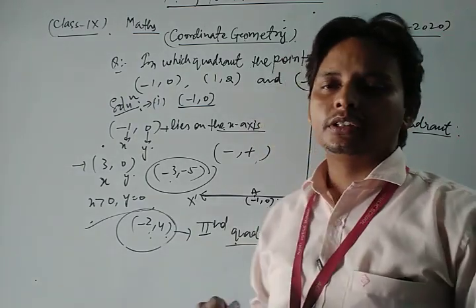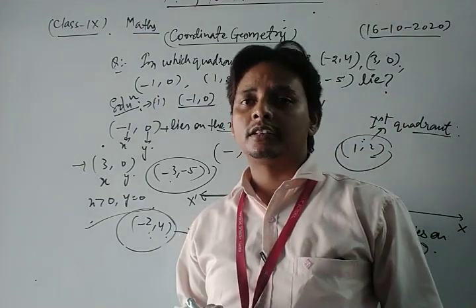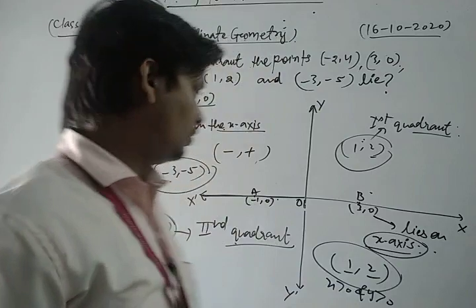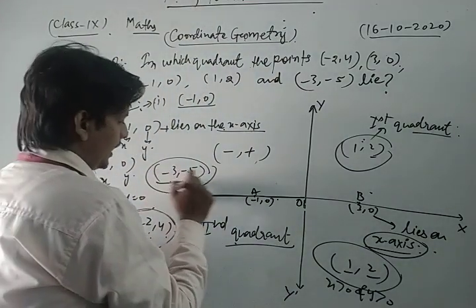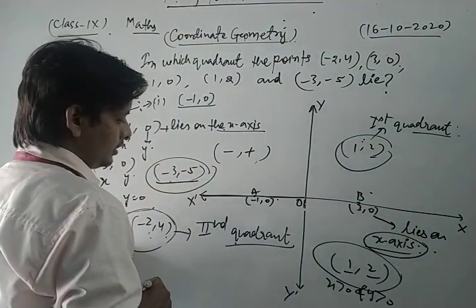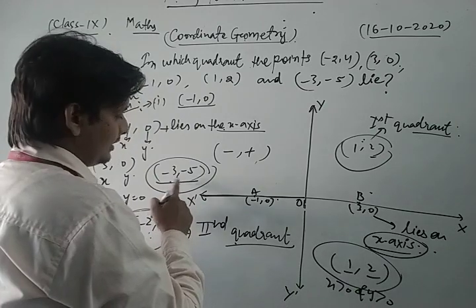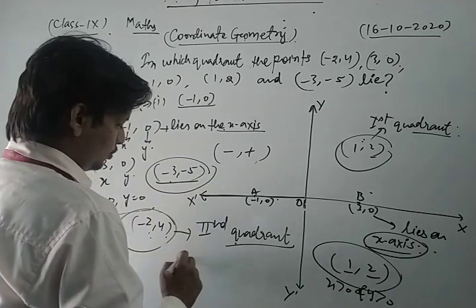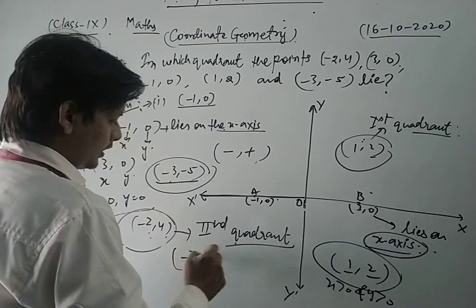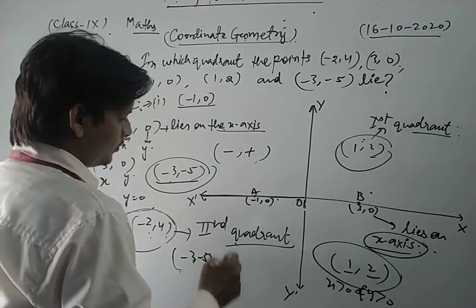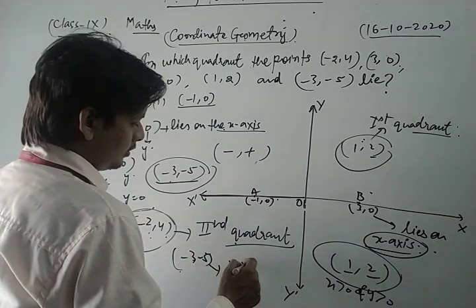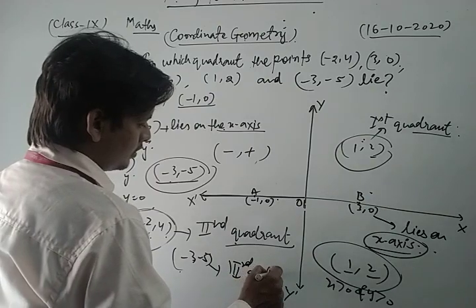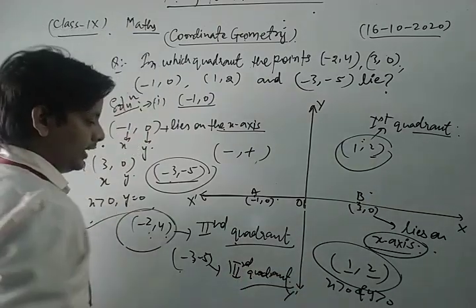In the third quadrant, both the abscissa and ordinate are negative. So the point minus 3, minus 5 lies in the third quadrant.